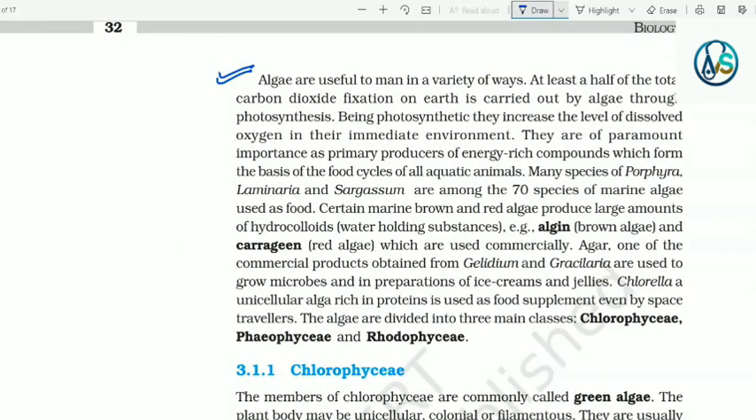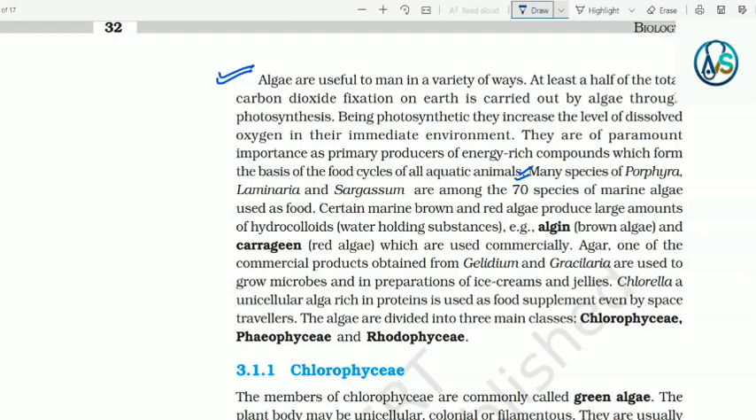Algae are useful to man in a variety of ways. At least half of the total carbon dioxide fixation on Earth is carried out by algae through photosynthesis. Being photosynthetic, they increase the level of dissolved oxygen in their immediate environment. They are of paramount importance as primary producers of energy-rich compounds which form the basis of the food cycles of all aquatic animals. Many species of Porphyra, Laminaria and Sargassum are among the 70 species of marine algae used as food.